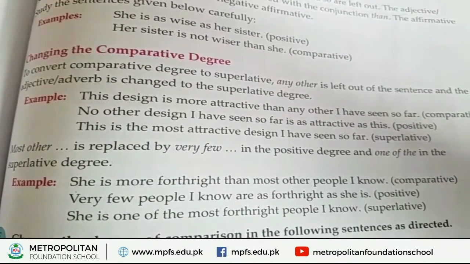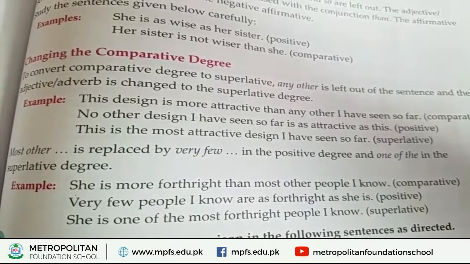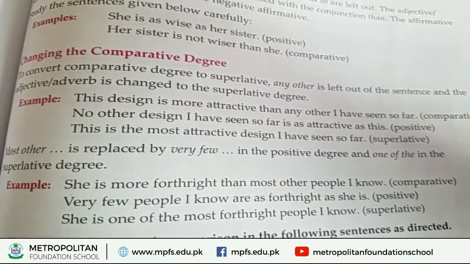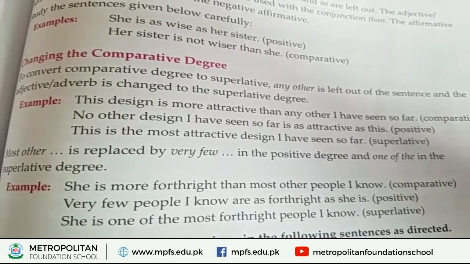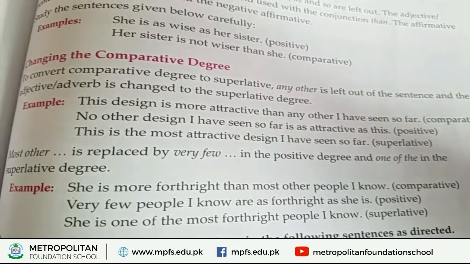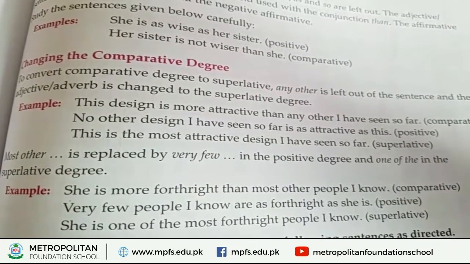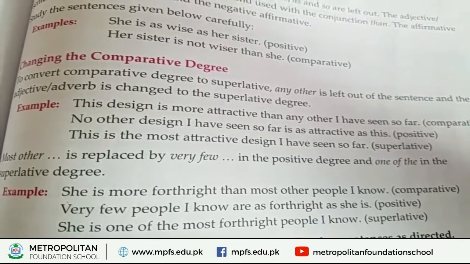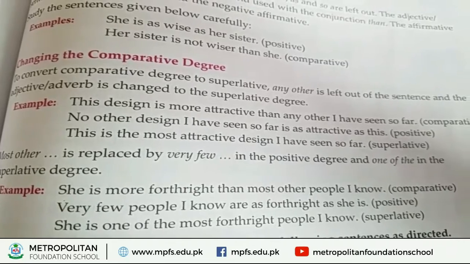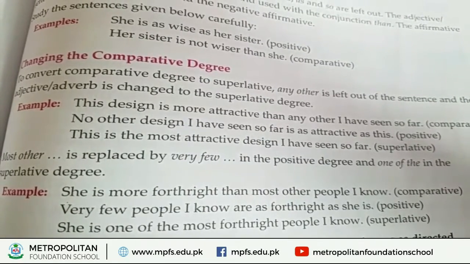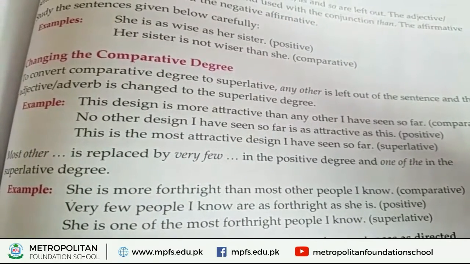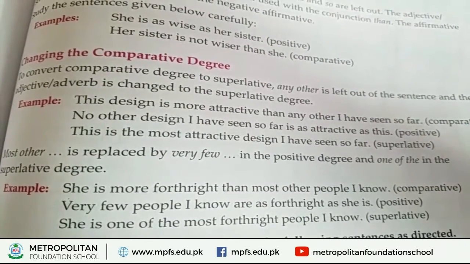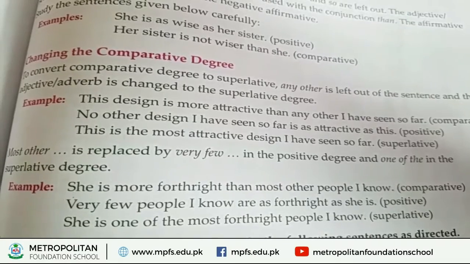Example: She is more forthright than most other people I know. It is showing the comparative. Comparative means talking about more. More is showing the comparative degree. And how can we put it into the simple positive? Very few people I know are as forthright as she is.